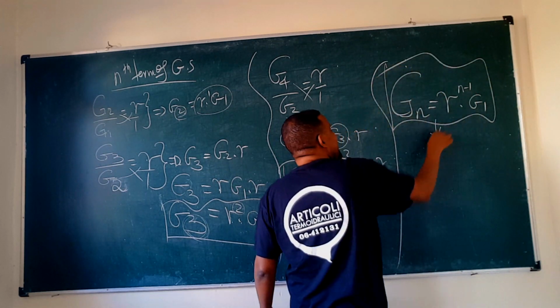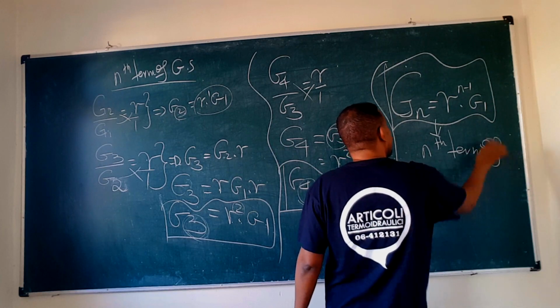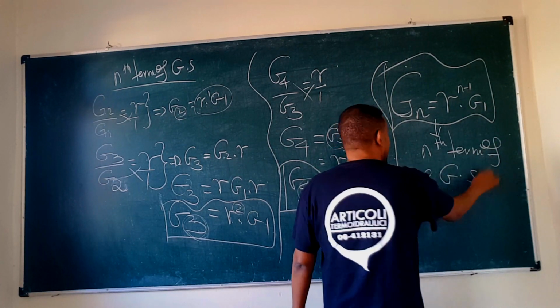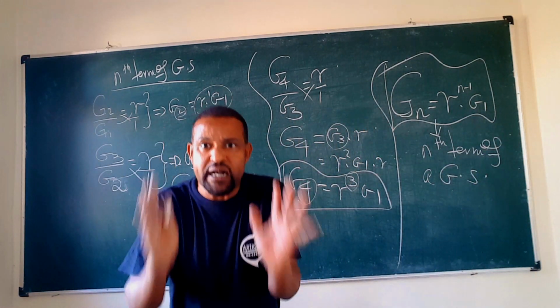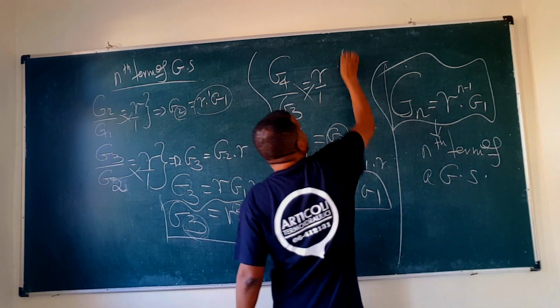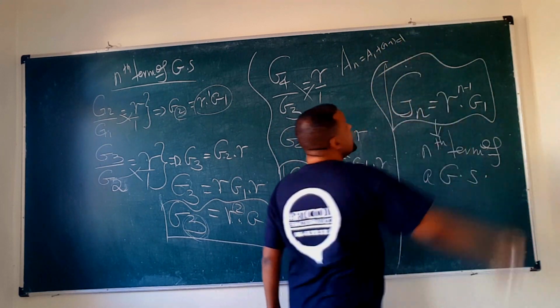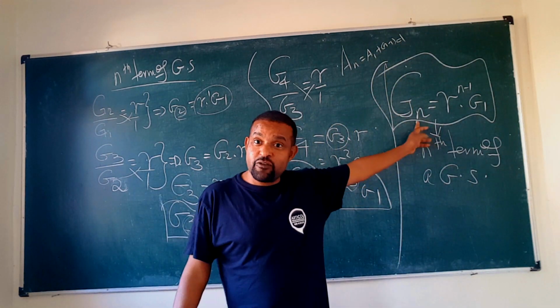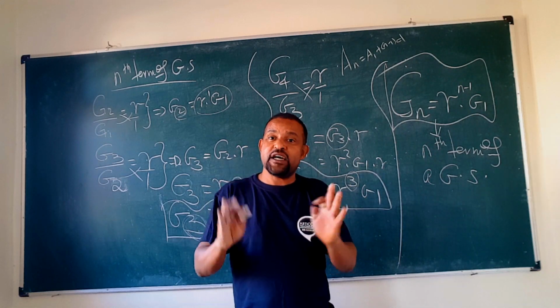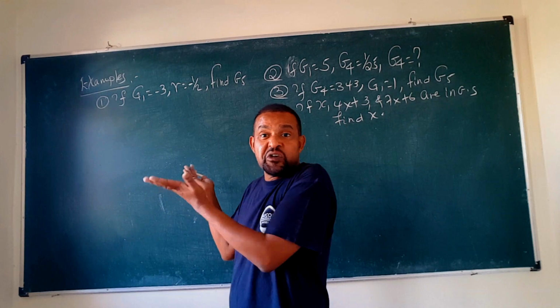So this is the nth term of a geometric sequence. Okay, it must be memorized. The nth term of an arithmetic sequence is an equals a1 plus n minus 1 times d. Now this is the second formula, and you must be able to memorize it.